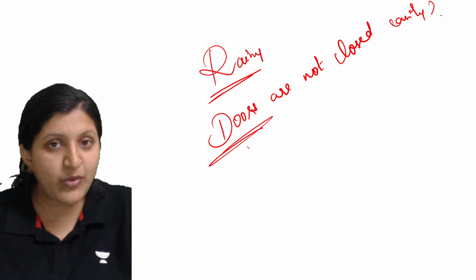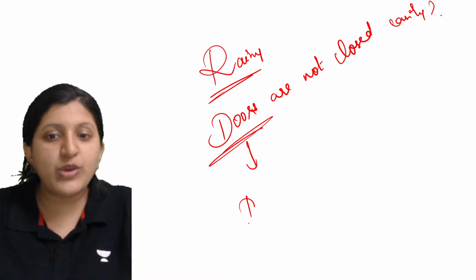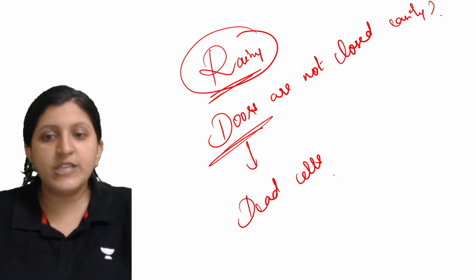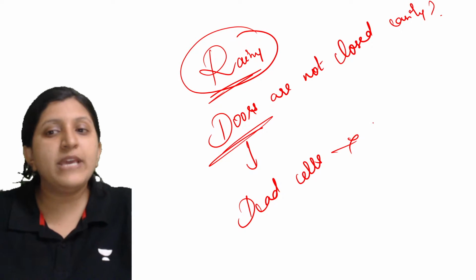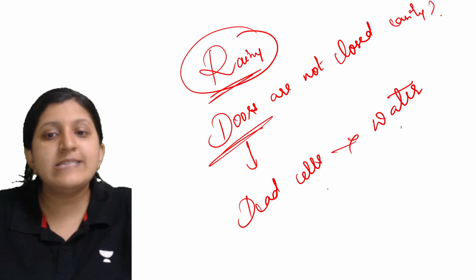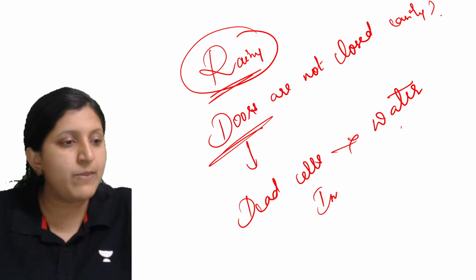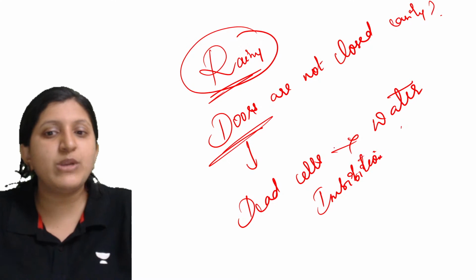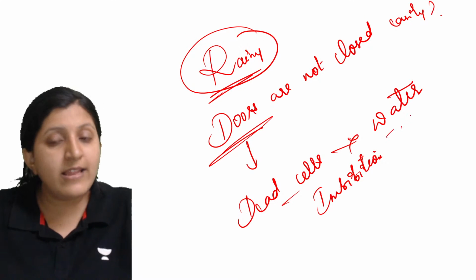Because in the doors you can mainly find dead cells, and since it is a rainy condition, the doors come in contact with the water, and because of that an imbibition process happens. That is the surface attraction you can see between the dead cell and the water.